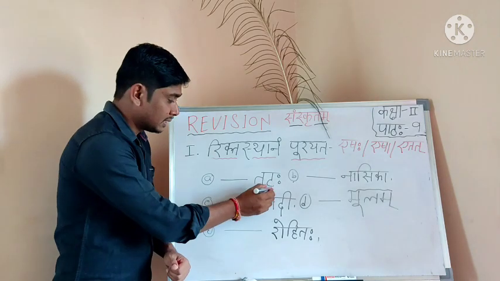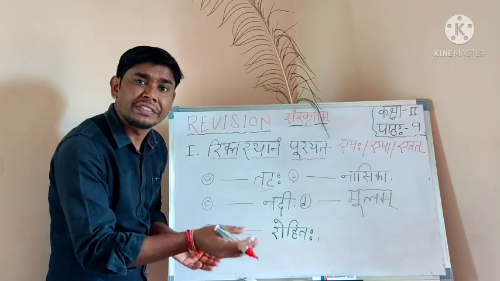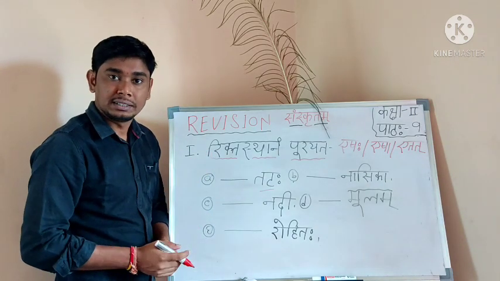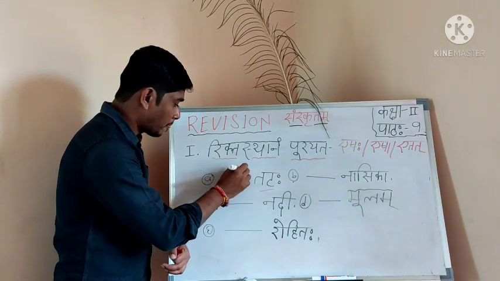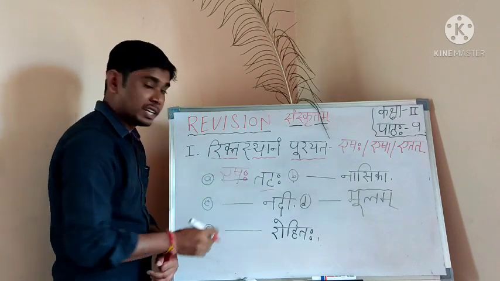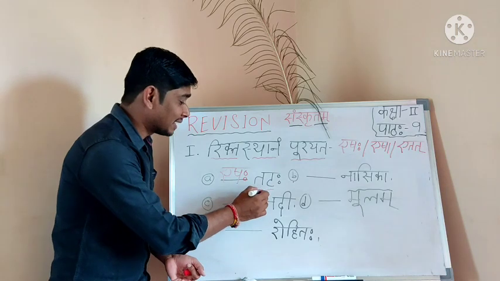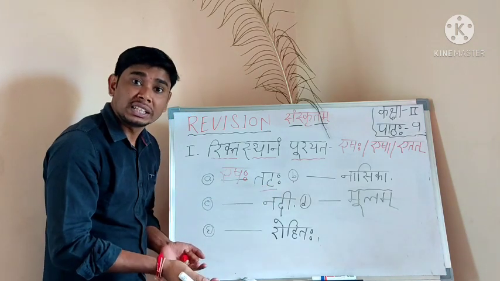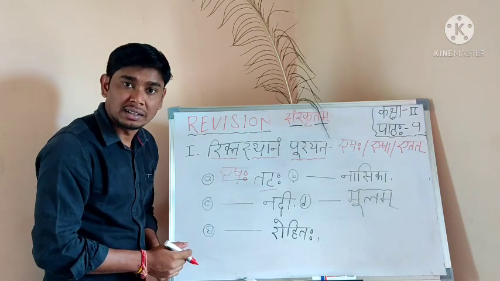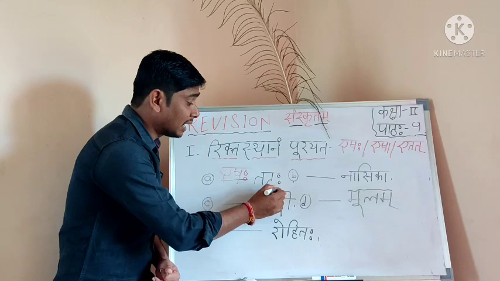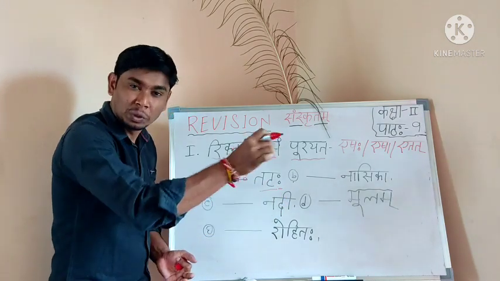Tataha. Eshaha Tataha, or Esha Tataha, or Etat Tataha. Which one is correct? Eshaha. Eshaha Tataha. How and why? Because Tataha is a Pullinga Shabdaha. How do you know that? The end of the word is aha. That's why Tataha is a Pullinga Shabdaha.